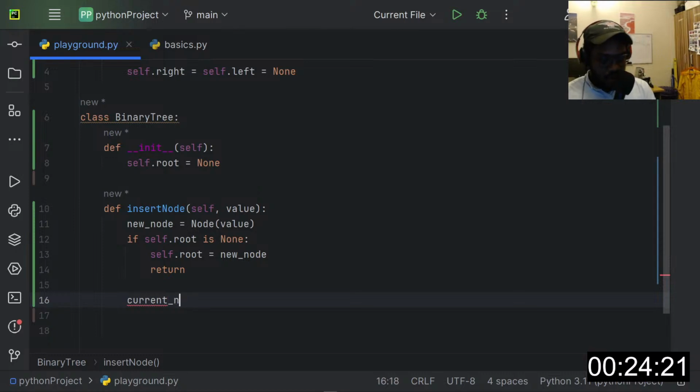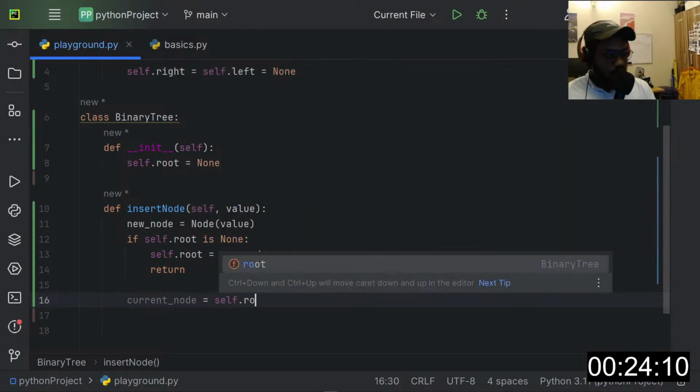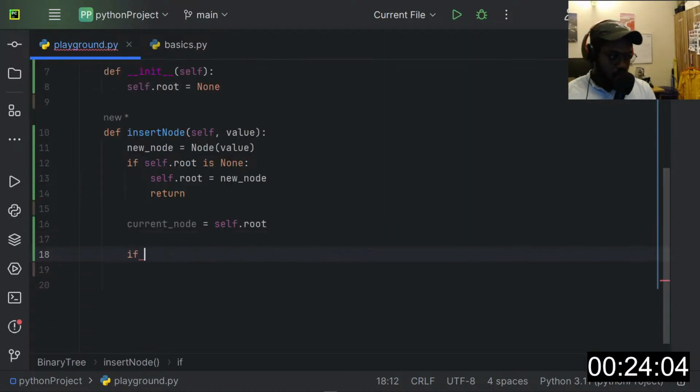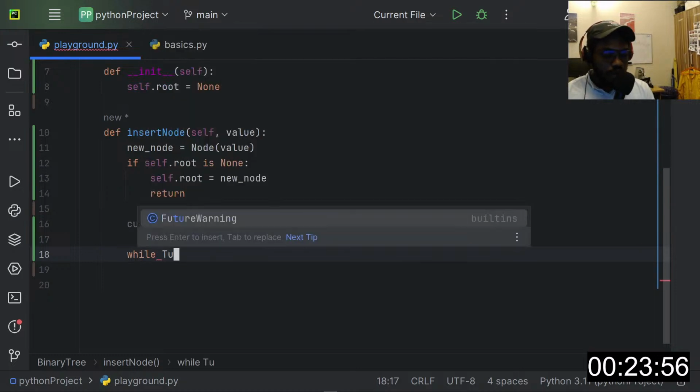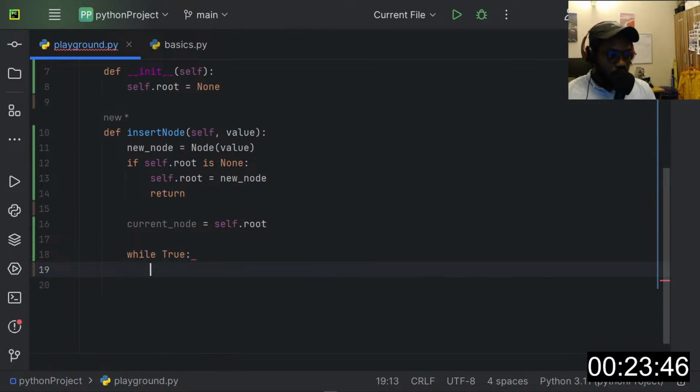Okay, I don't like doing it that way, so let's just say current node is equal to self.root, and we'll do this. We need an iteration to insert the values, right? So we'll run a while loop. As long as we don't terminate the while loop within our operation, we keep continuing, right? So while this is true, we'll check for the current root.